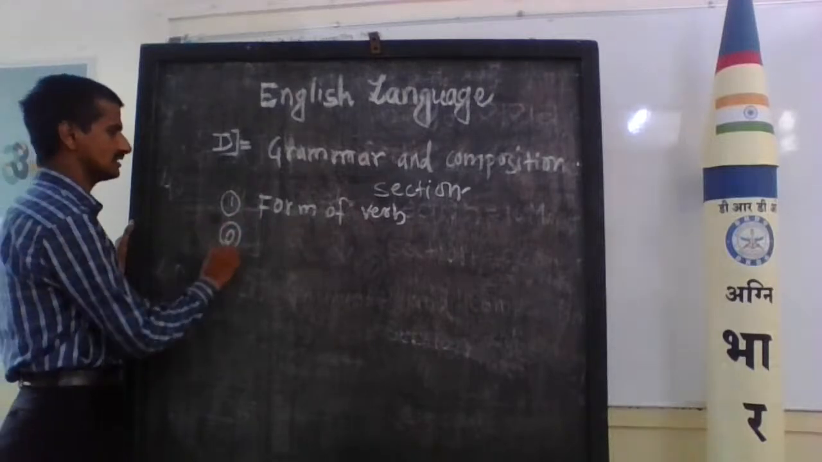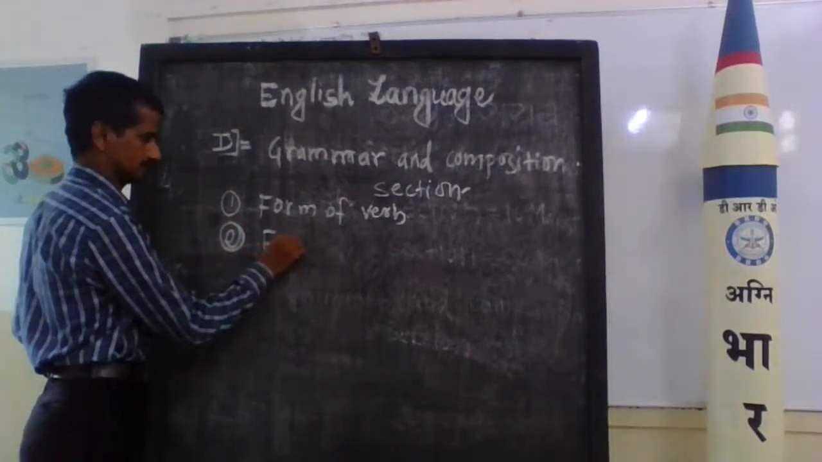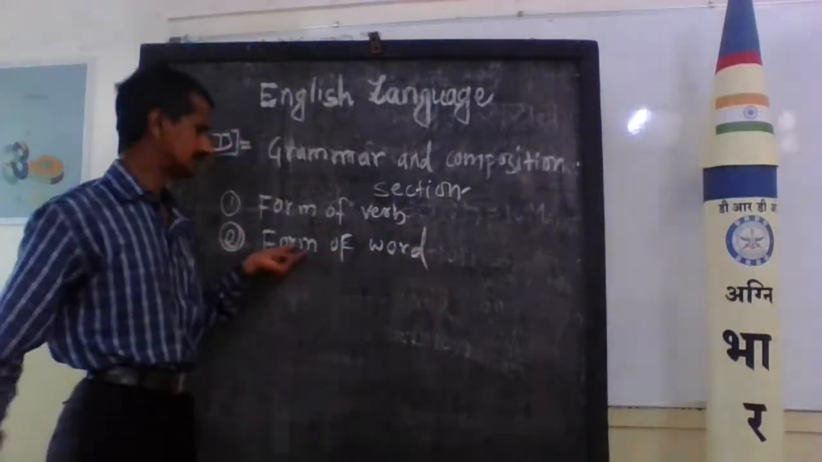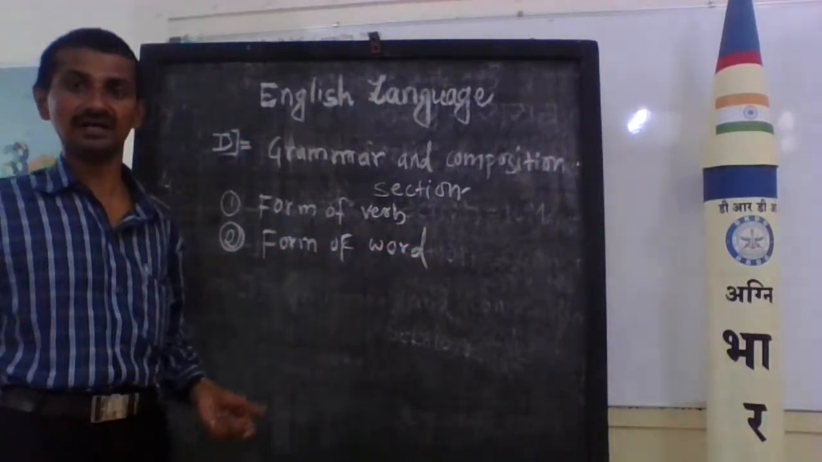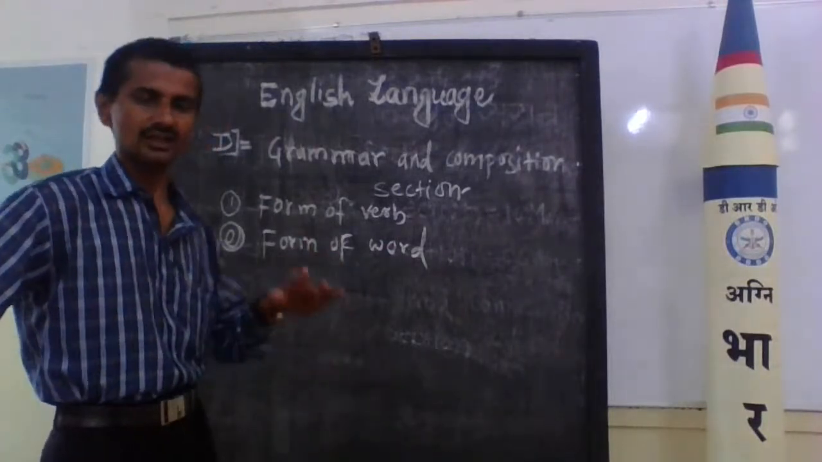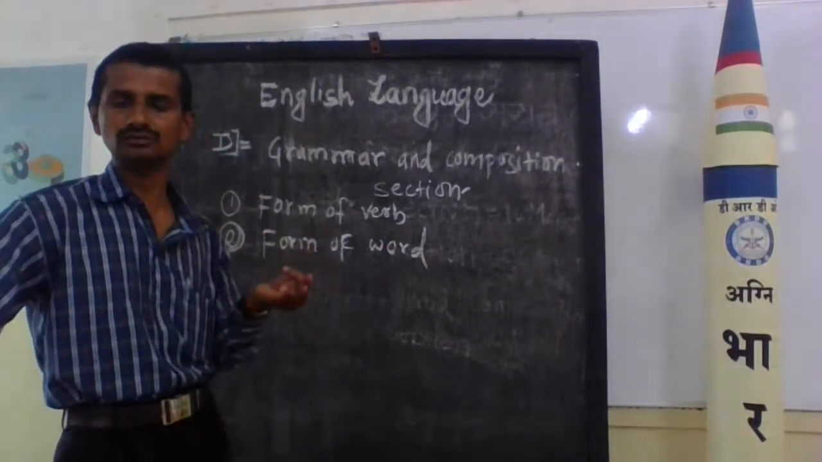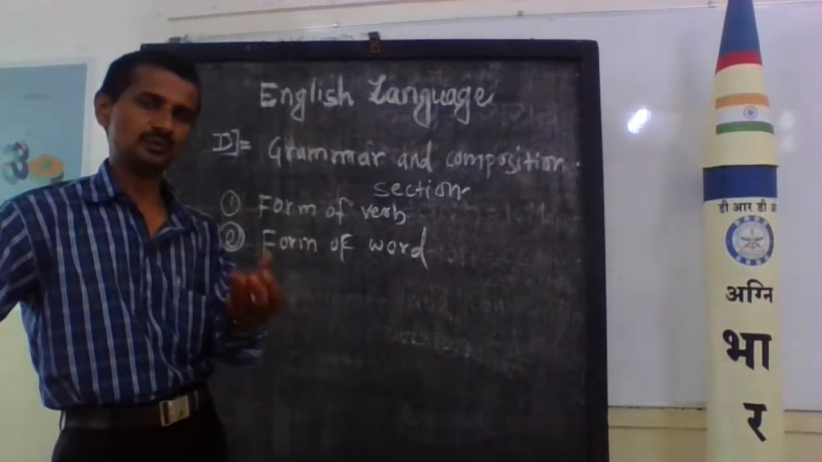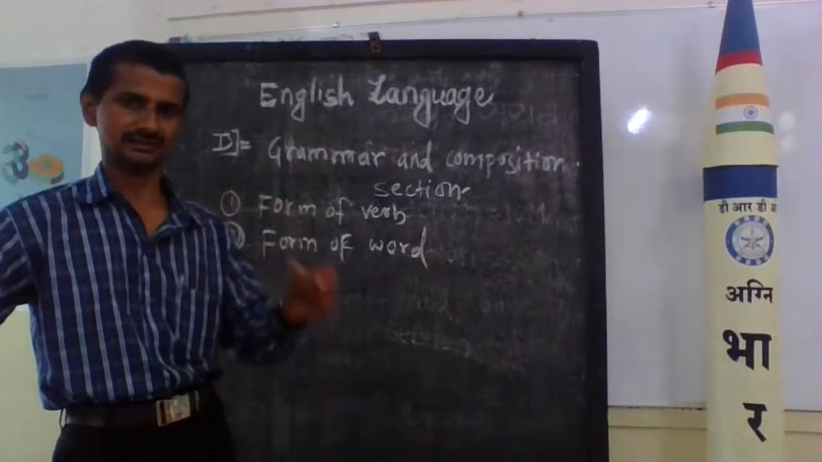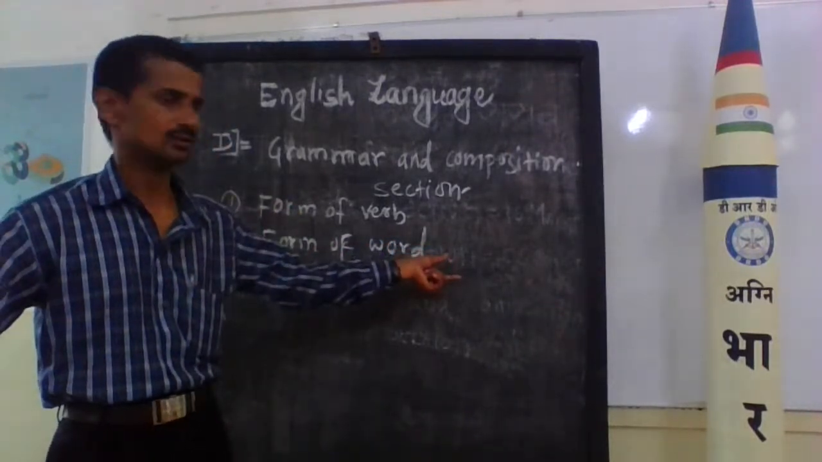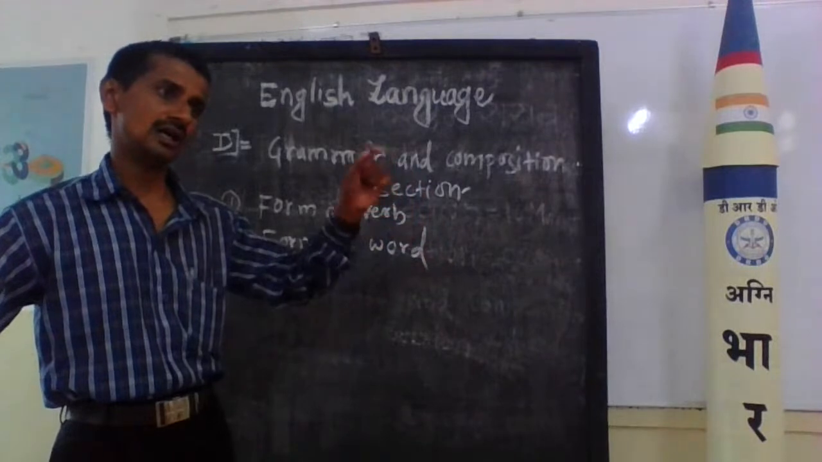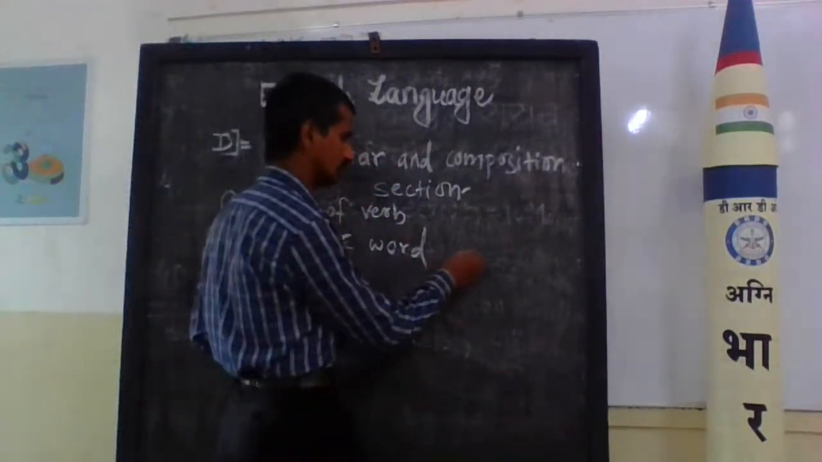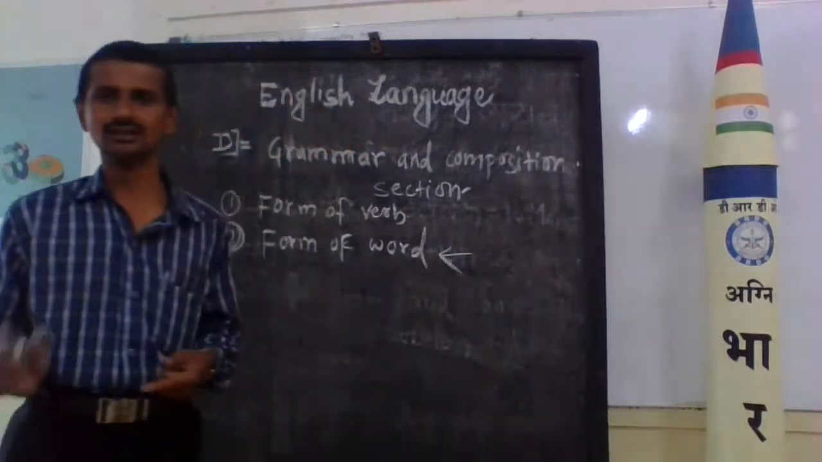Second grammatical unit, that is the form of word. This section is related to the parts of speech. Already we know that there are 8 parts of speech like noun, verb, adverb, preposition, conjunction, and so on. They are related particularly to the word. Out of the 8, four parts of speech are very important for this section.